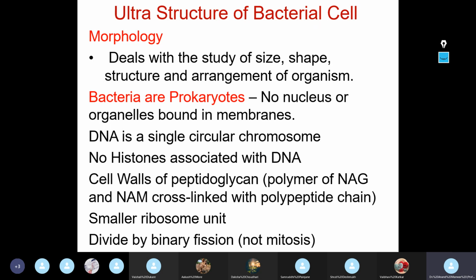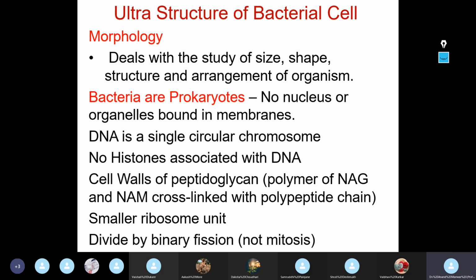You cannot refer to it as a nucleus, because this DNA, which we refer to as the chromosome of bacteria, does not have histones, which are normally found associated with DNA in eukaryotes. So no histones are associated with the DNA.